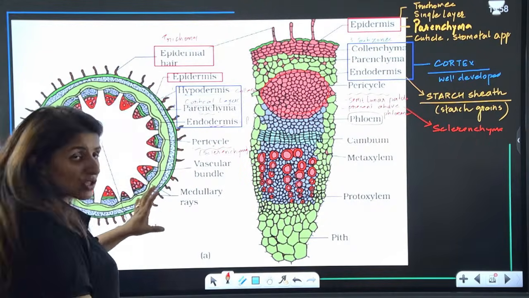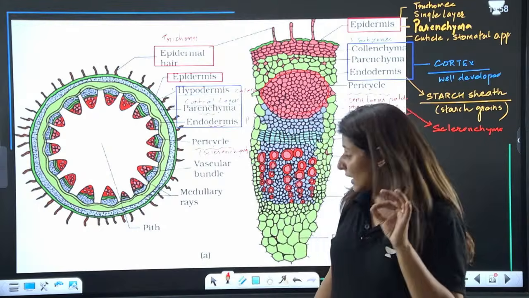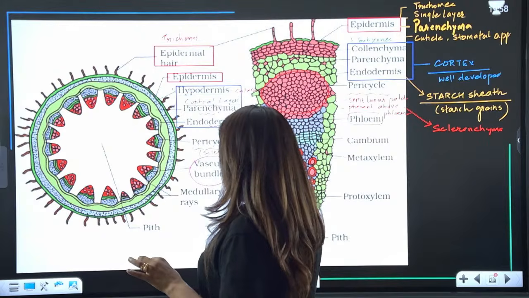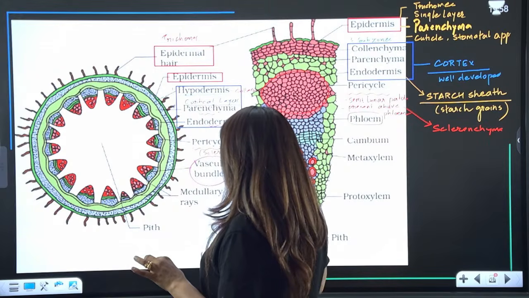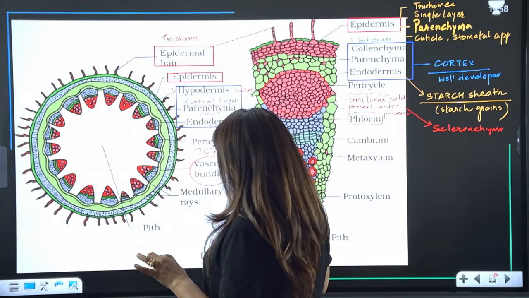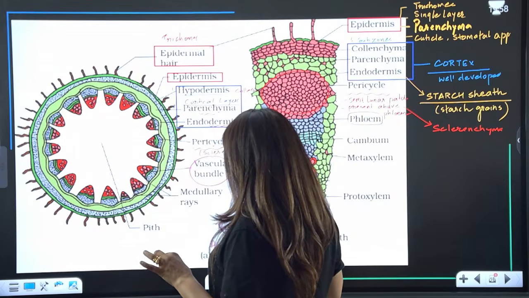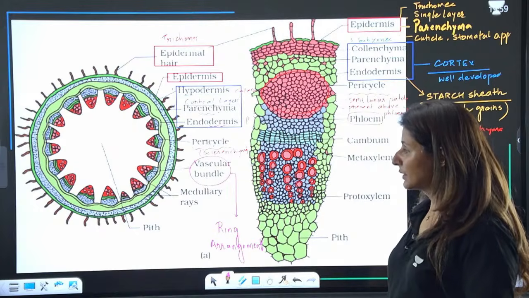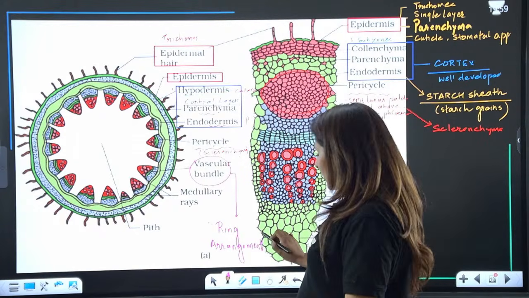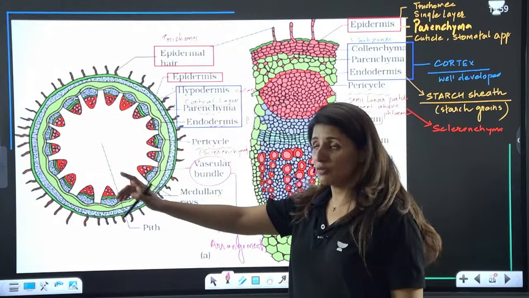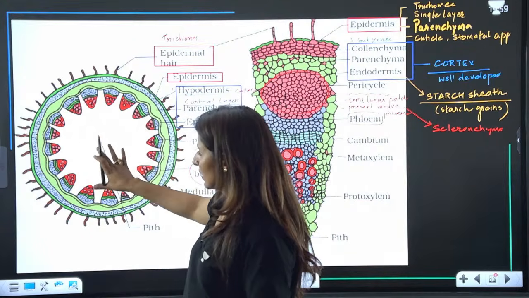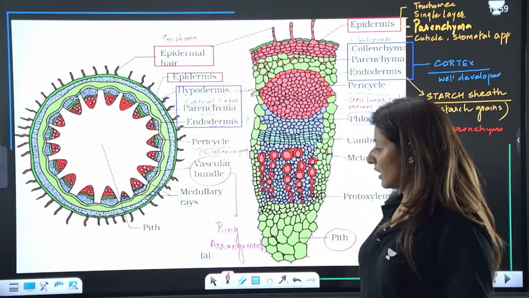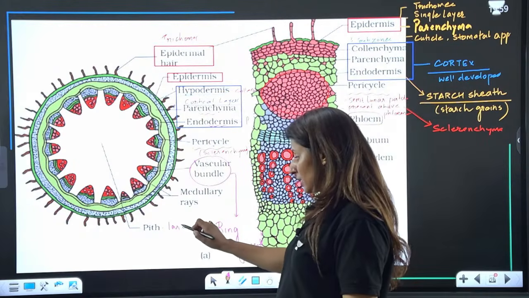Now, do you see the arrangement of vascular bundles here, guys? In the case of the dicot stem, it is a typical feature that the vascular bundles are in a ring arrangement. They show ring arrangement, and this is a characteristic of the dicot stem, not found anywhere else. Please tell me, are these points clear? We see a ring being formed, and in the central region there are parenchymatous cells which constitute the pith, and so the pith is very large in the dicot stem.